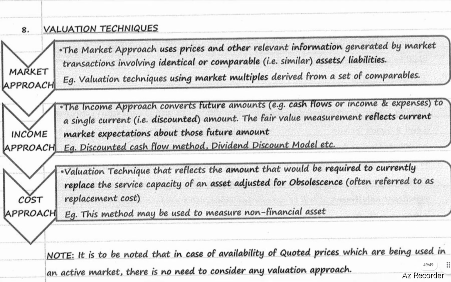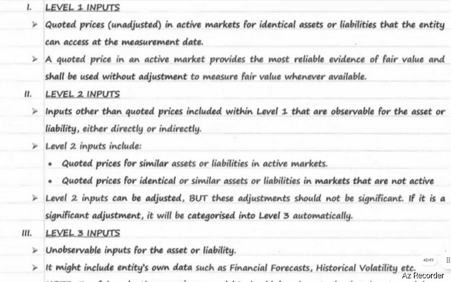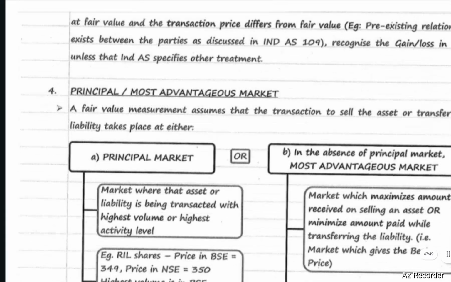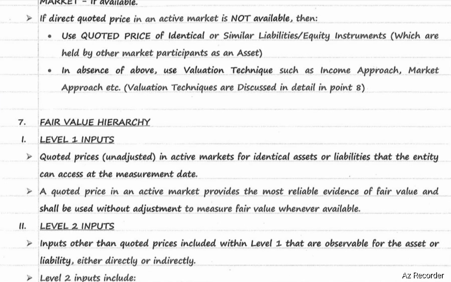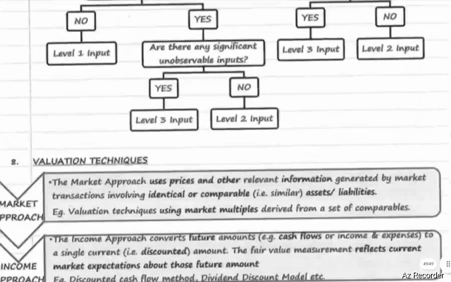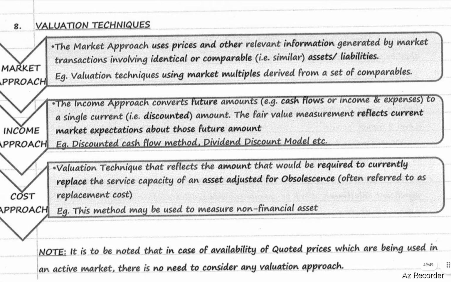A valuation approach is used if a direct quoted price in an active market is not available, or quoted prices of identical or similar liabilities or equity instruments are not available. In such a case, valuation techniques will be used. So there are three valuation techniques: market approach, income approach, and cost approach.